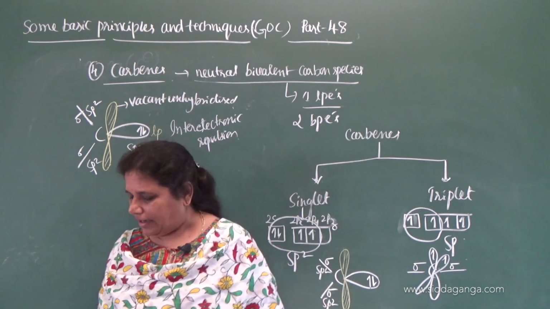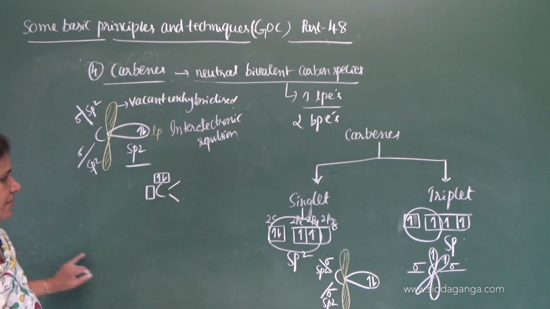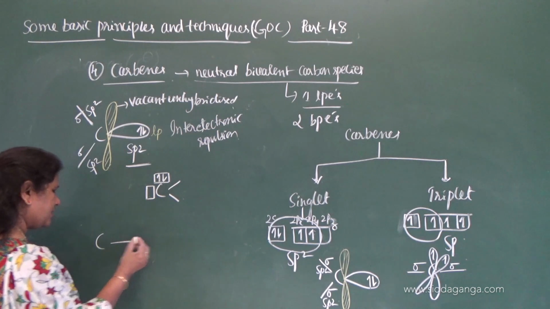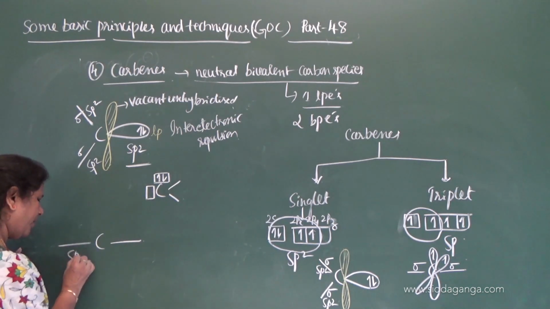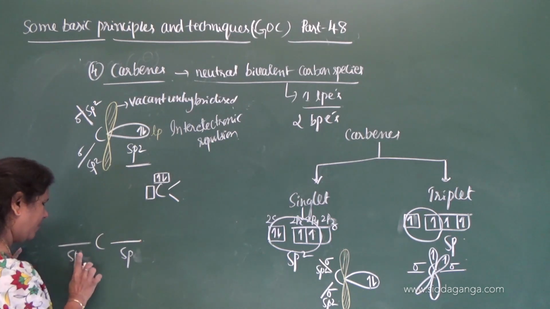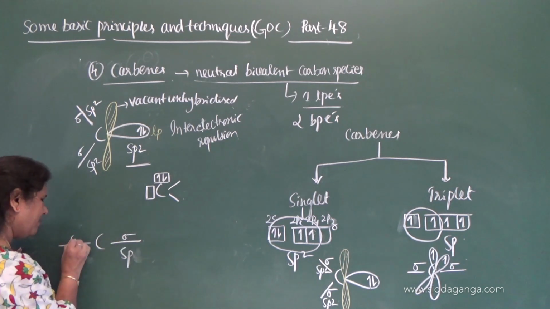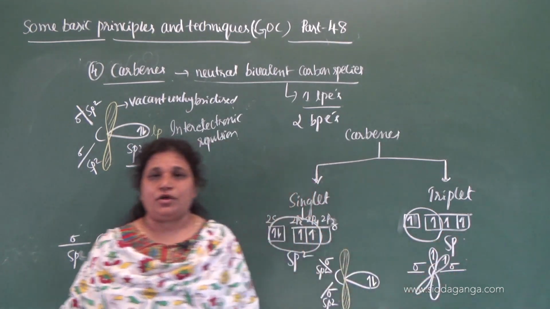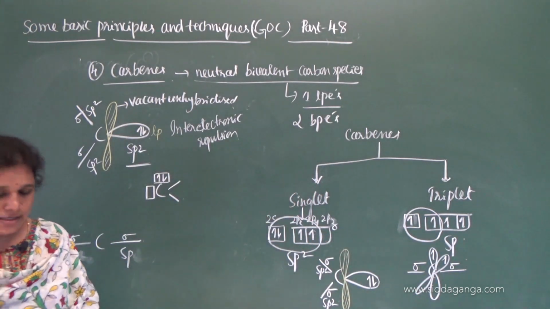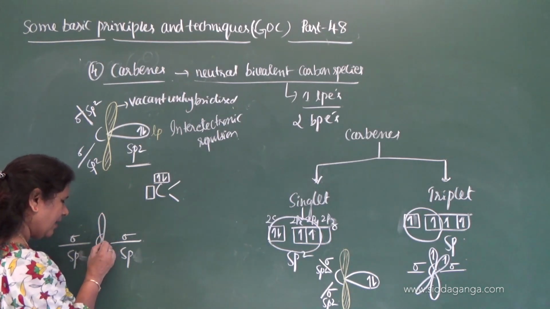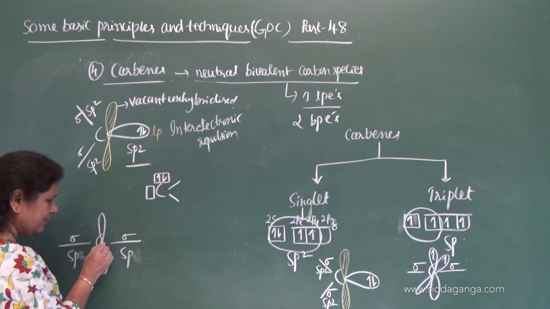So let me write the triplet here. Triplet is of the shape, see here, these are sp hybrid orbitals, and it forms sigma bonds. So it undergoes sp hybridization, left with 2 unhybridized orbitals. One is like this, another one is like this.